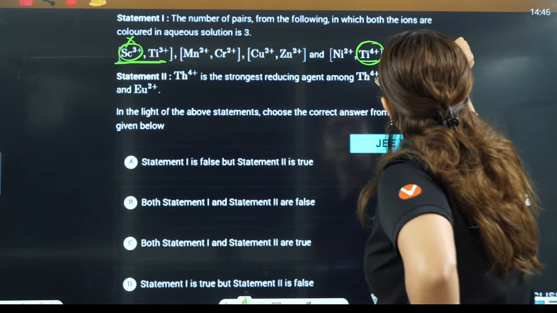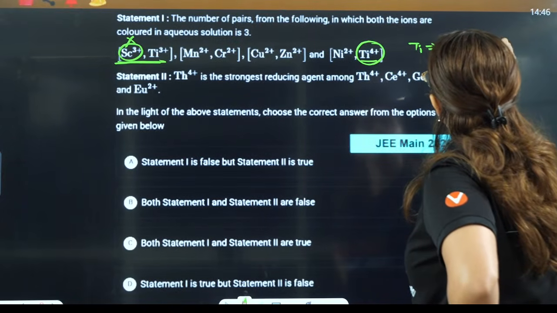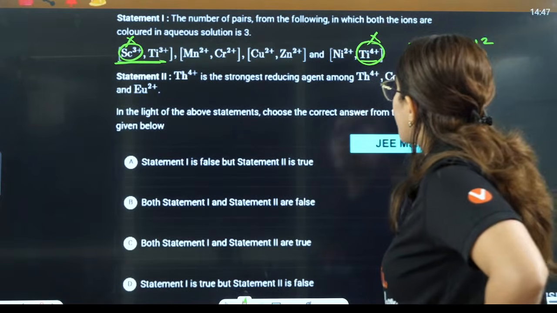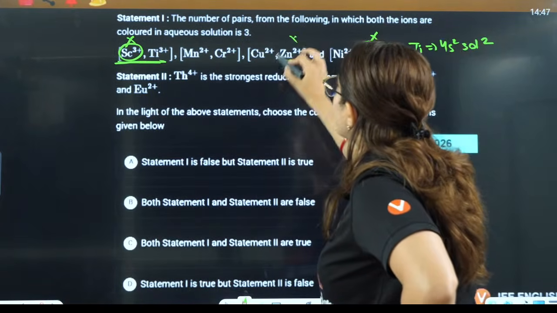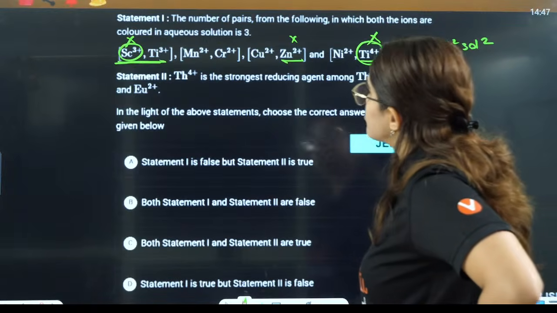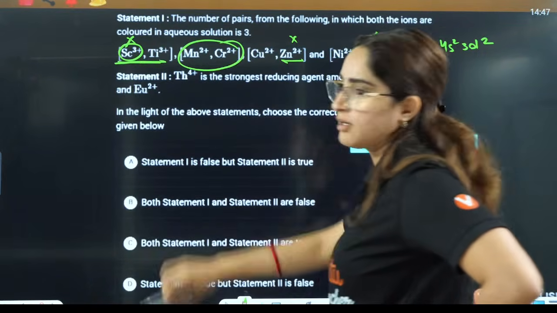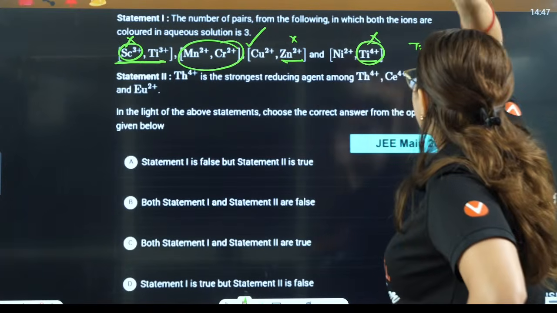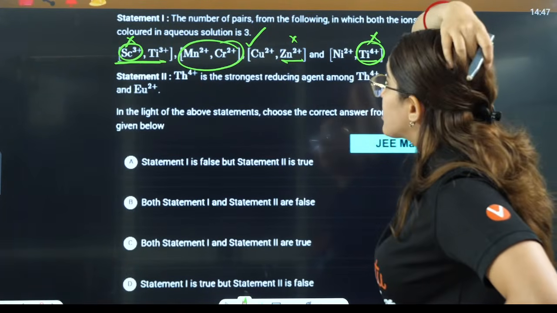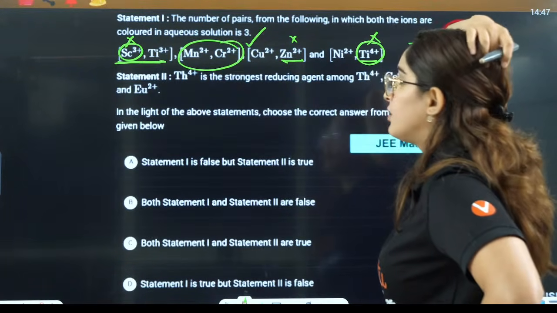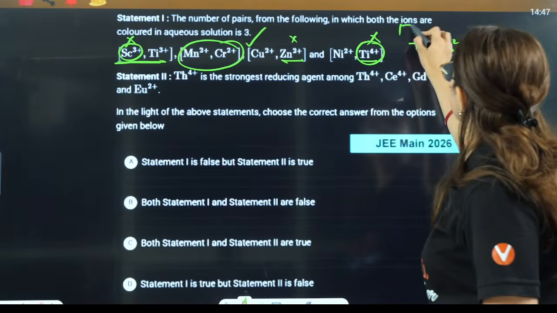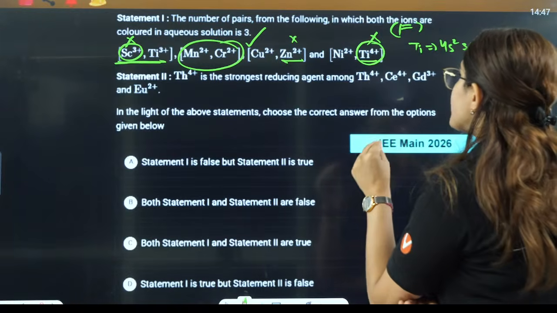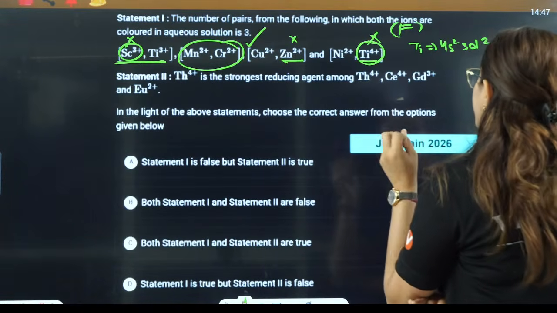Titanium is 4s2 3d2, so Ti4+ is also colorless. This is also colorless. So only this one you see is colored, right? This is the only colored one. They are saying the number of pairs in which both ions are colored is 3. No, that is false, so this statement is false. They are saying thorium 4+ is the strongest reducing agent among these.